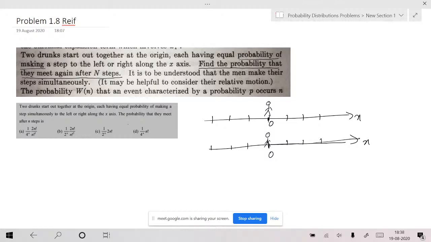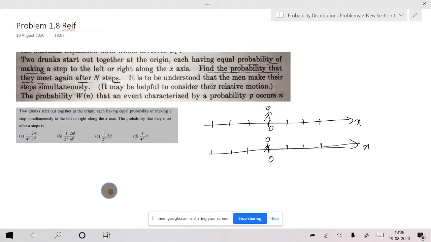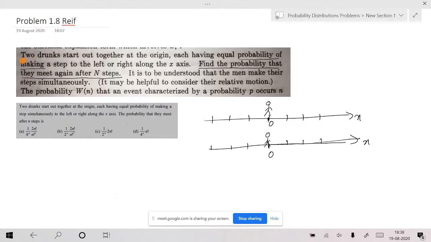So initially, look here. He has given that the two drunks start out together at the origin. They mentioned that one. They start together at the origin, and one more thing, they take the step simultaneously. So this is the idea.